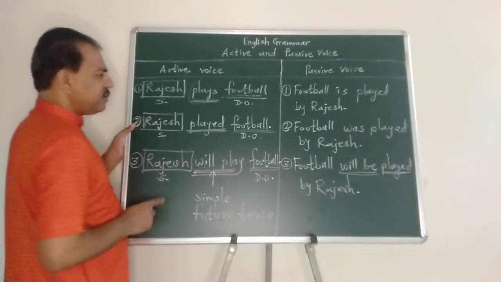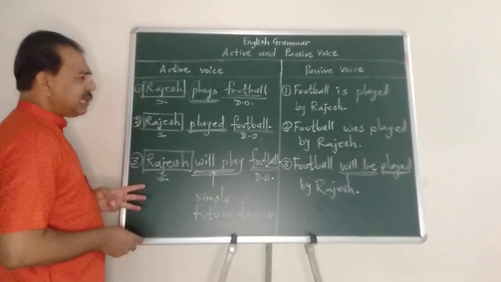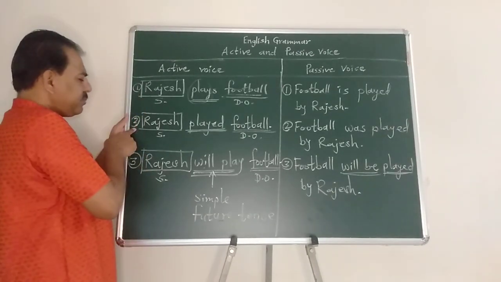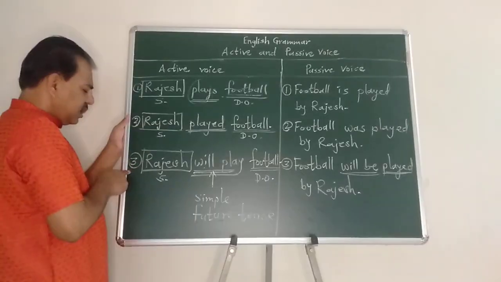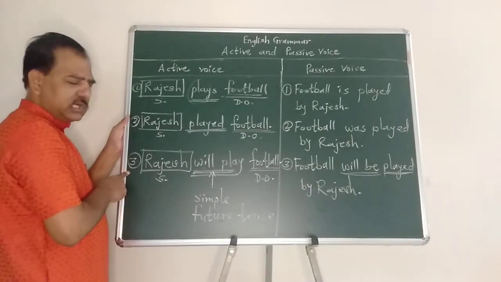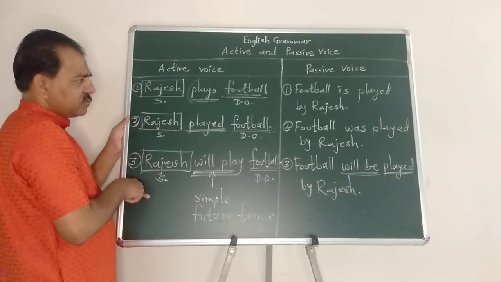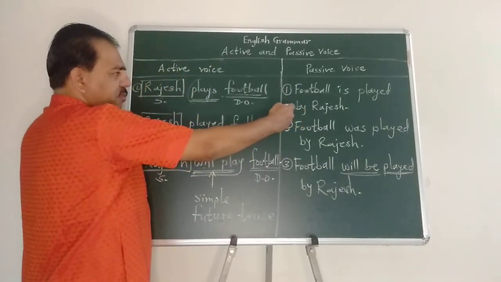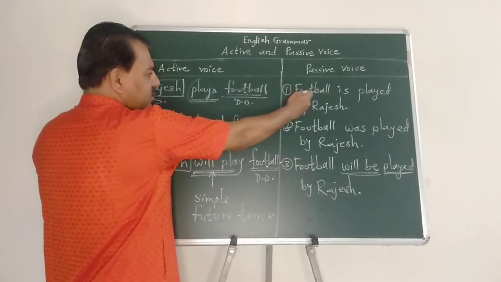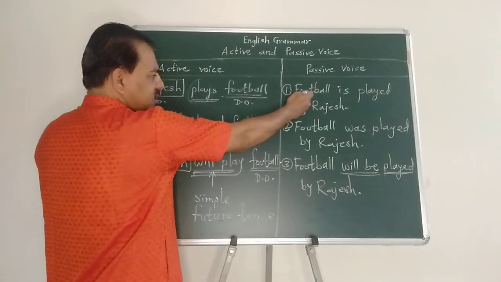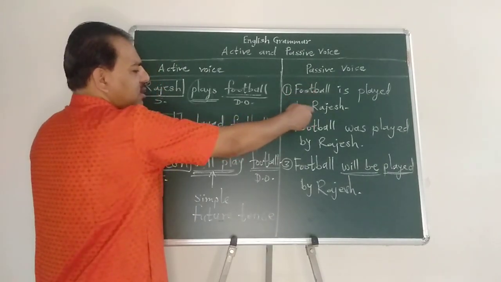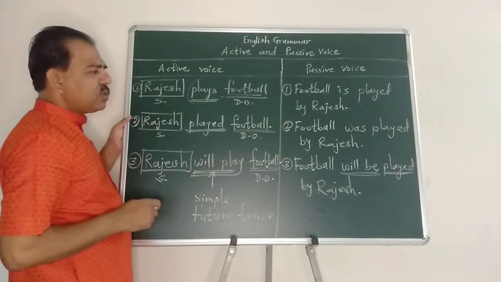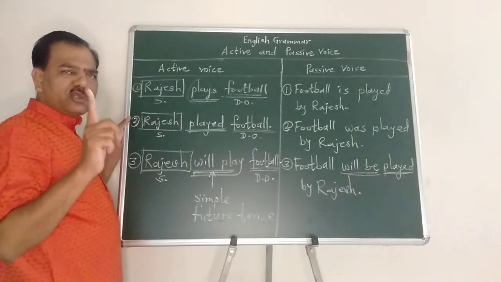Now if you see, these are three simple tenses: simple present, example number 1, simple past, example number 2, and simple future, example number 3, in active voice. While turning them into passive voice, bringing the object in place of the subject and focusing on the action, in every tense we come to know there are some similarities or common factors.